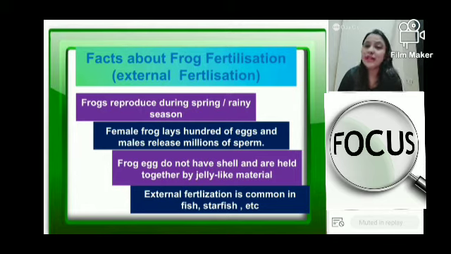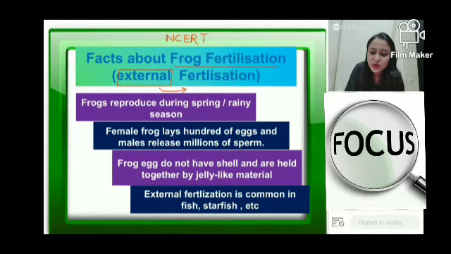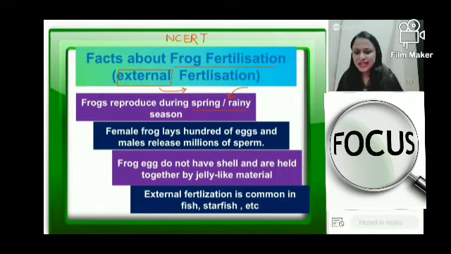So all you need for this type of fertilization is sperm and ovum, of course, right? So if you have sperm and ovum, आप उसको body के बाहर भी fertilize करवा सकते हो. And this type of fertilization happens in frog, which is known as external. External means outside the body. Okay, so a few facts straight out of the NCERT. Frogs, in which season do they reproduce mainly? In the rainy season or in the springtime also, right? Mainly in the rainy season.